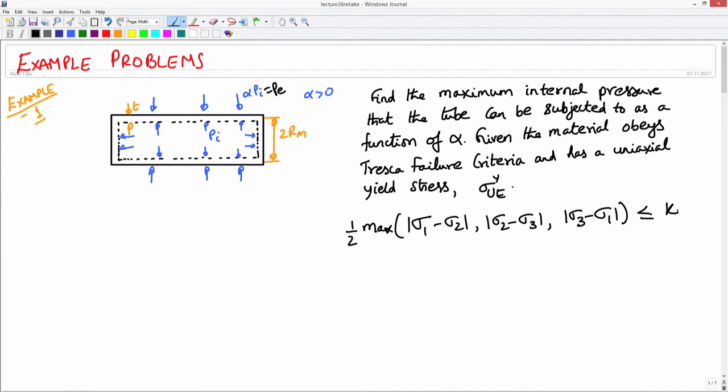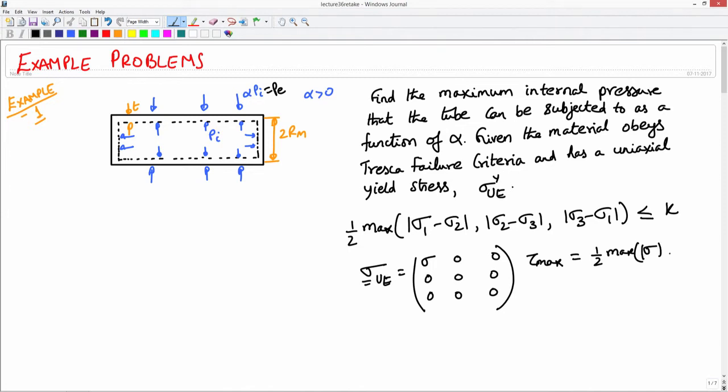We know that for a uniaxial state of stress, sigma can be written in this form, 0 0 0 0 0 0 0 0. Now, tau max, the maximum shear stress for this uniaxial state of stress, is one half the maximum of the absolute value of sigma and 0, which will be sigma by 2.